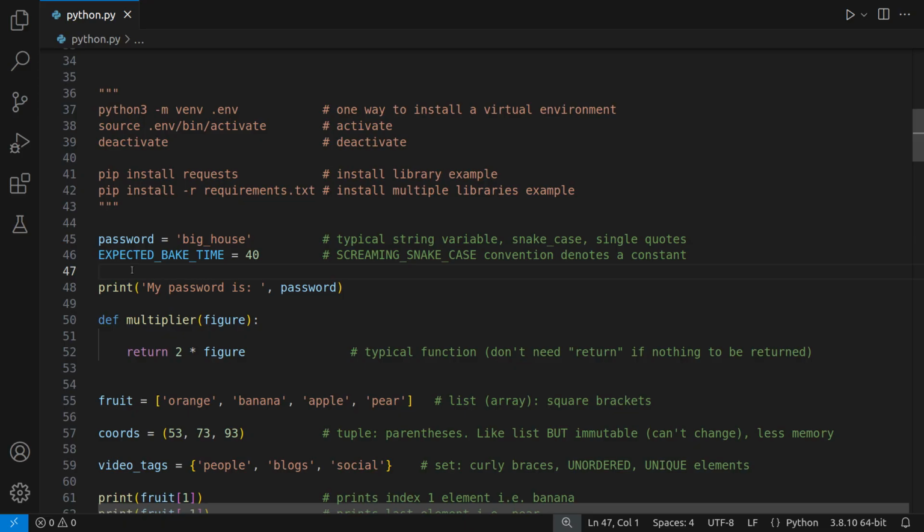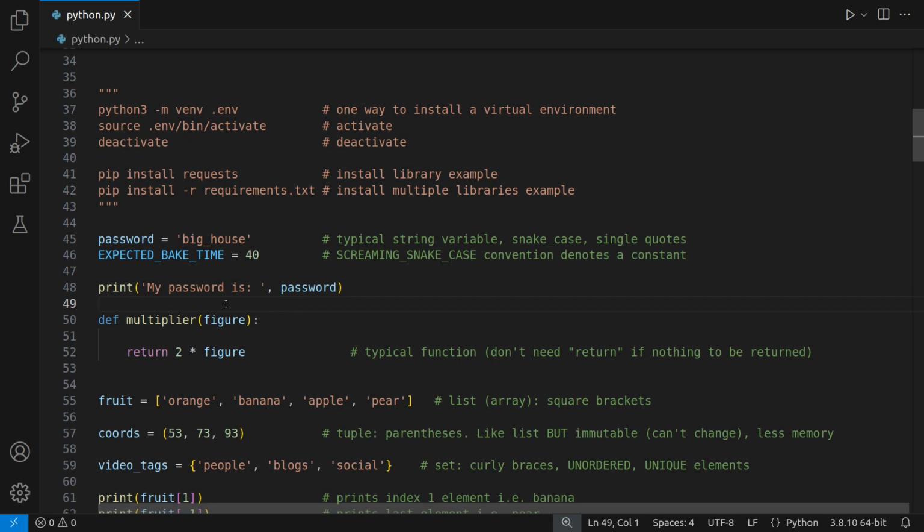So obey conventions. Another convention is screaming snake case. That's uppercase with words separated by underscores. This denotes a constant, which is basically a way of the author saying to the reader and to the user, you should not be changing this variable. Like you can, but you shouldn't be changing it. Python won't interpret this any differently. It's simply a message to the user.